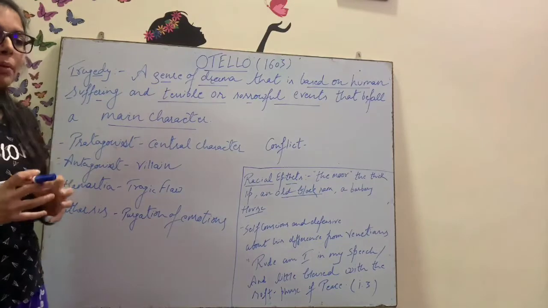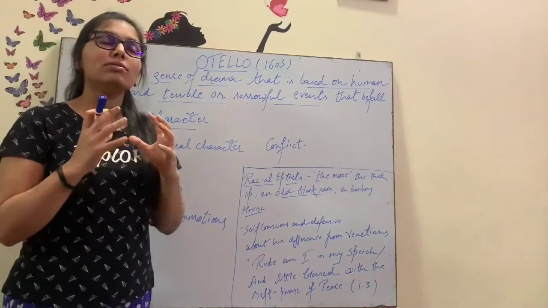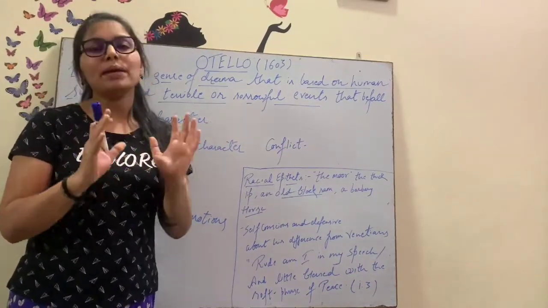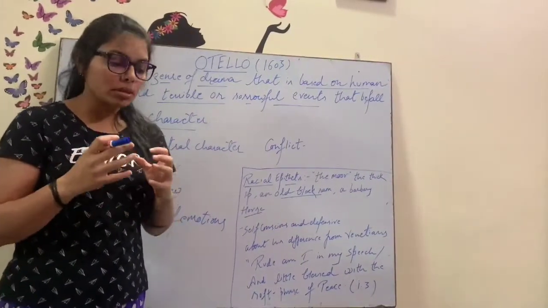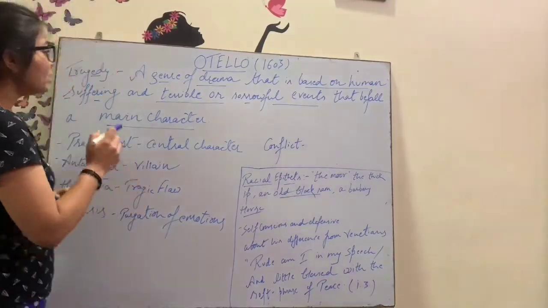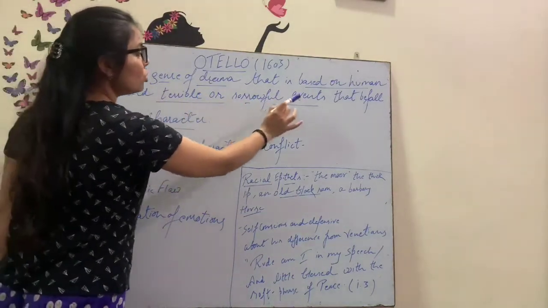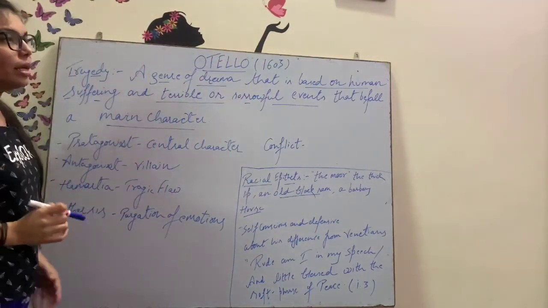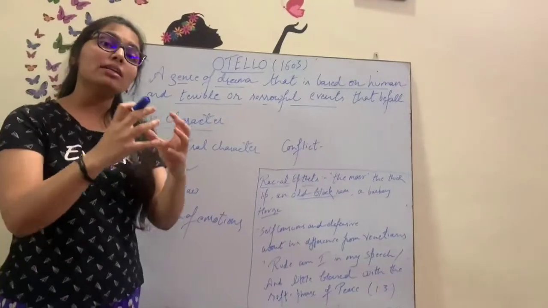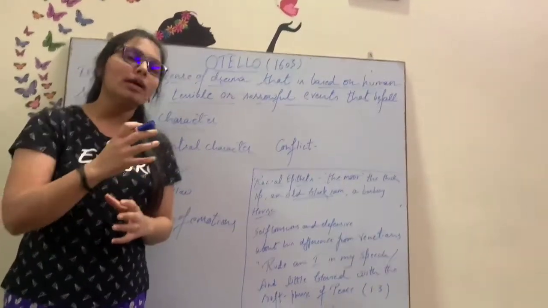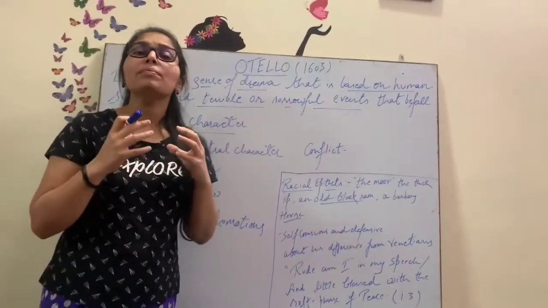Tragedy is a type of drama that has an unhappy ending. In a small sentence you can say that it is a kind of drama, or a work, that has an unhappy ending. It has certain events, sad, sorrowful, death, and other elements which make a tragedy. So the definition of tragedy is a genre of drama that is based on human suffering and a terrible or sorrowful event that befalls a main character. It means there would be a central character in the tragedy, and there would be certain events or a flaw in the character of that main person that would bring his or her fall. Okay, the total catastrophe in his life will be because of his own fatal mistakes.